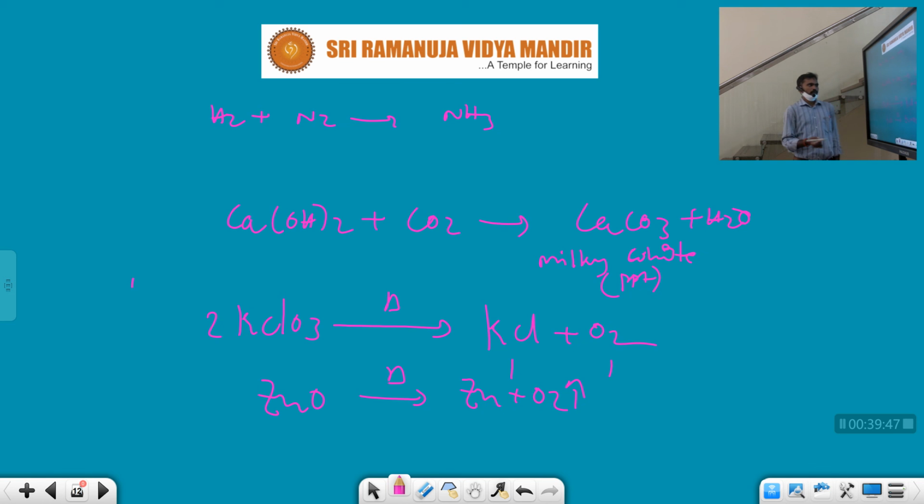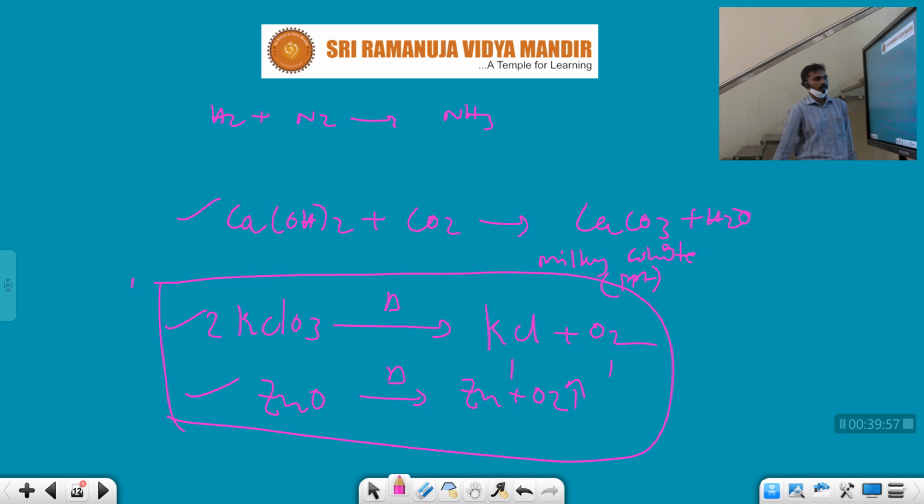These are the maximum examples of decomposition reactions, from here to here. Thank you, students. Today we explained what chemical reactions and equations are, how a chemical reaction takes place, how to make the equation, and balanced and unbalanced equations. Next was how to balance the equation using the trial and error method, and then the types of reactions.